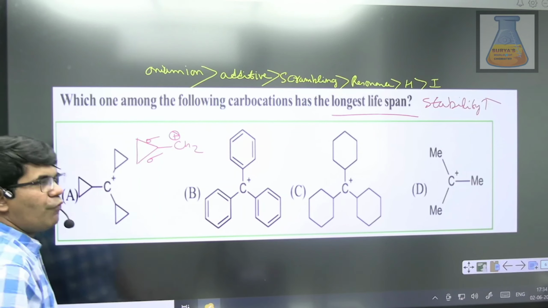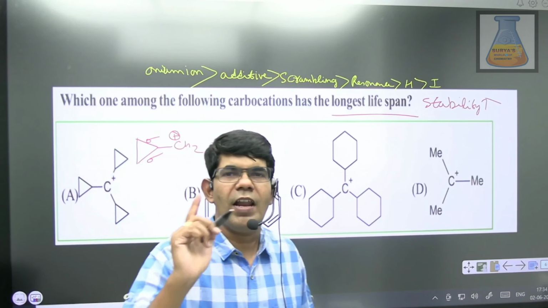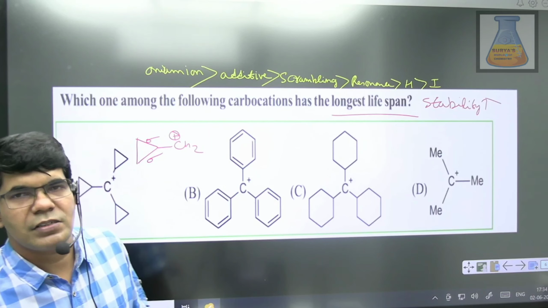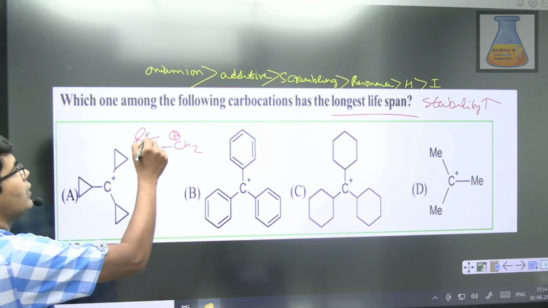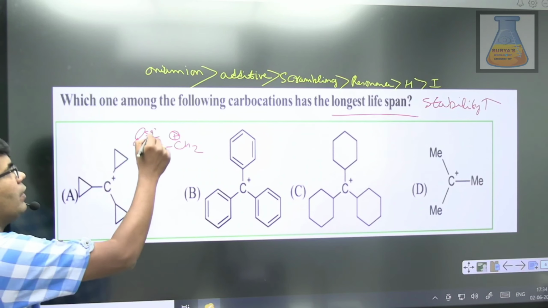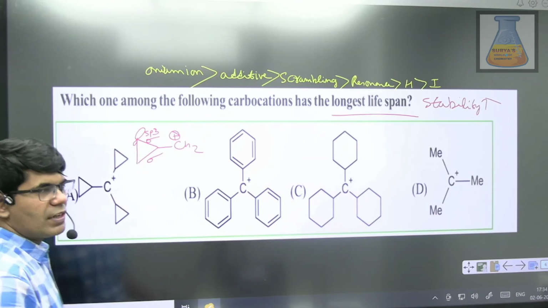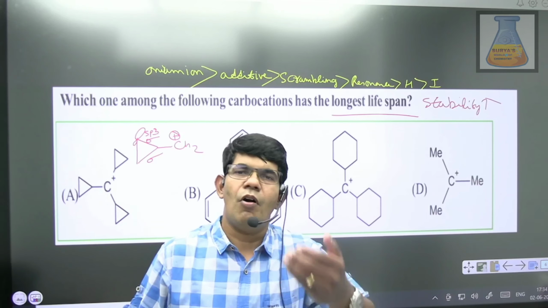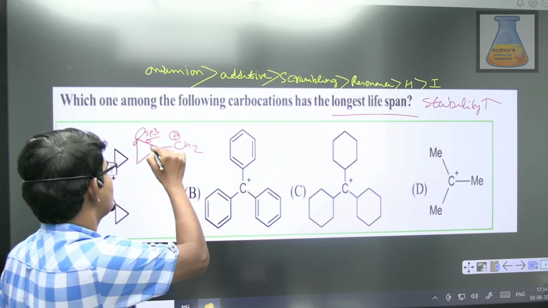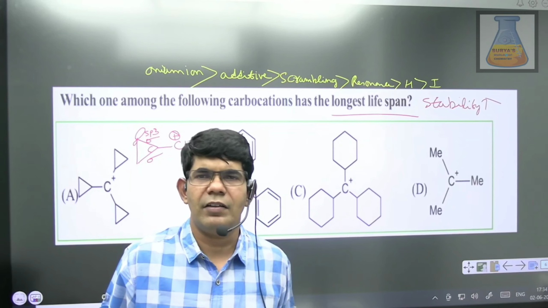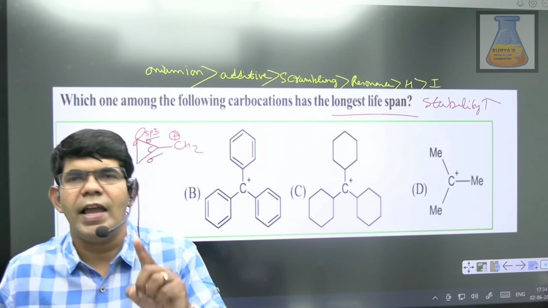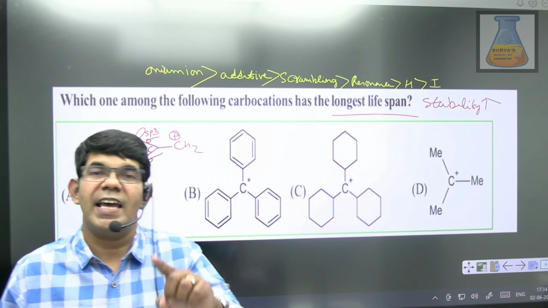What is the driving force for this? One is the bent orbitals. The sp3 hybrid orbitals are bent. Why are they bent? Because the bond angle here is less. If the bond angle is less, why should it have bent character? Because when the bond angle is less, the percentage of s character is less.